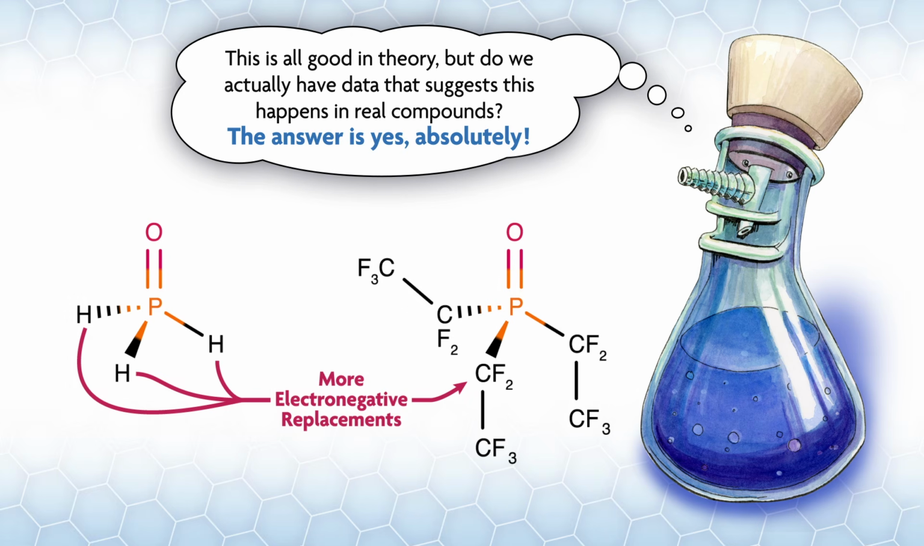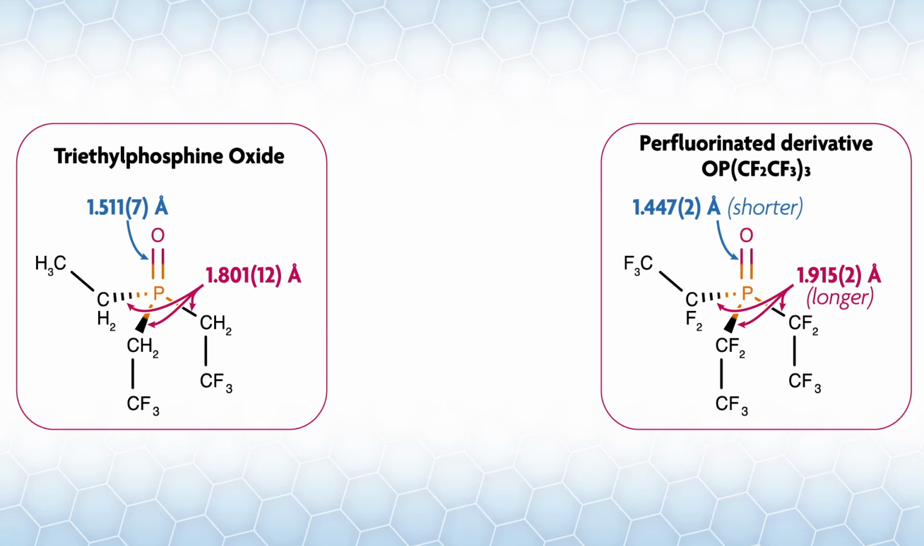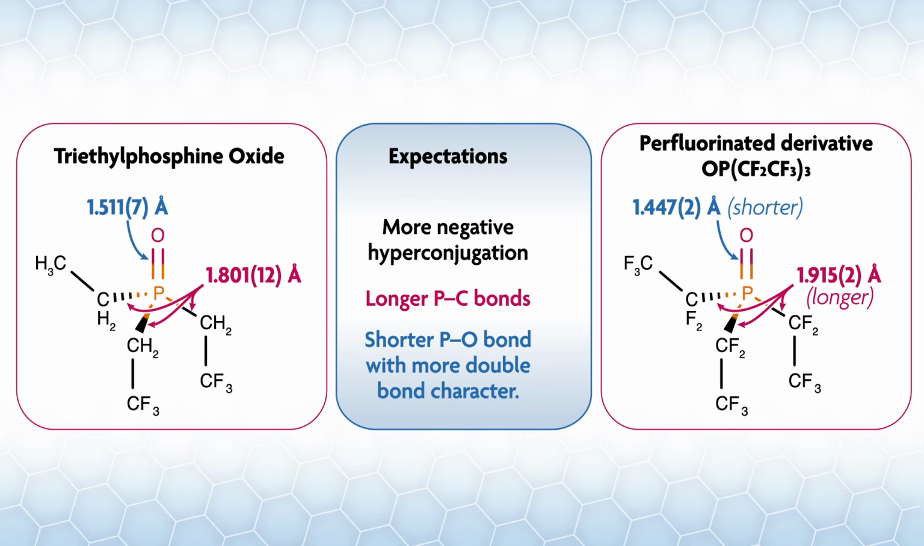This is all good in theory, but do we actually have data that suggests this happens in real compounds? The answer is yes, absolutely. Let's look at the experimental structures of triethylphosphine oxide and compare with the perfluorinated derivative. Both compounds have PO and PC bonds. We would expect that the more electronegative fluorinated compound would have more negative hyperconjugation, which would lead to 1. Longer PC bonds, and 2. A shorter PO bond with more double bond character.